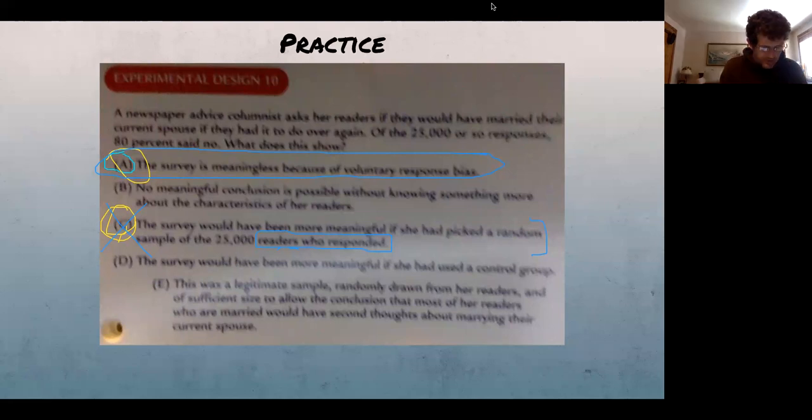Now, if you had combined a few answers, E says it's a legitimate sample randomly drawn from her readers and sufficient to allow the conclusion that most of her readers who are married would have second thoughts. So this is what I like about this one, is that it does show you that the population, most of her readers who are married would have second thoughts about marrying their current spouse. So that's where you can generalize it to, but it's still not a random sample, so it's kind of broken.